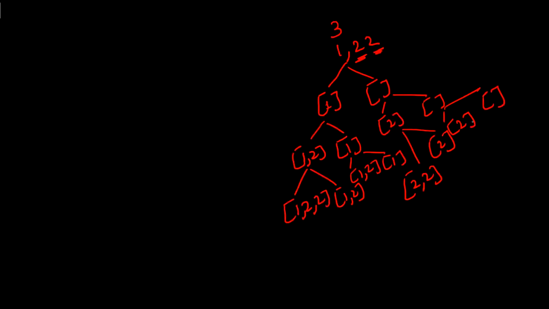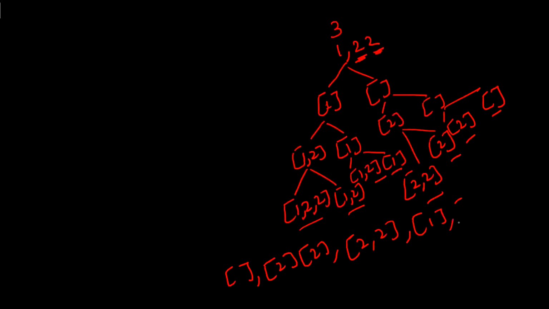You can see how many subsets we have got: 1, 2, 3, 4, 5, 6, 7, 8. Let me note them down here. This one empty. Then 2. Then 2. Then 2, 2. Then 1. Then 1, 2. Then 1, 2. Then 1, 2, 2.